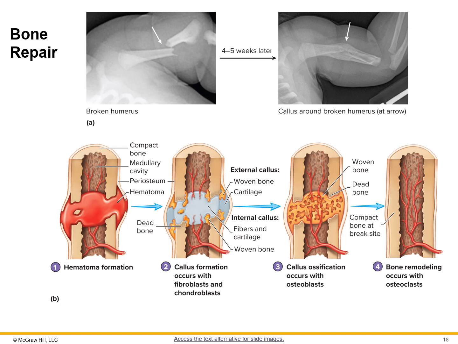So just looking at this again, our hematoma is just a bunch of blood that floods the area. Then we get the formation of that callus, so the blood gets replaced by the callus as those fibroblasts and chondroblasts are activated. Again, here we're getting that woven bone that occurs.